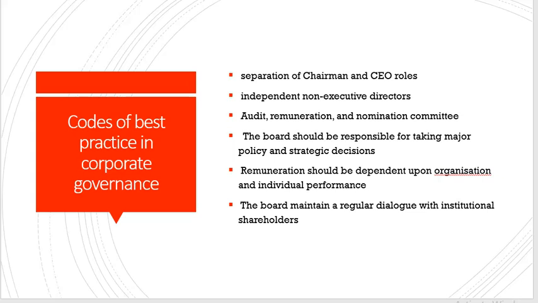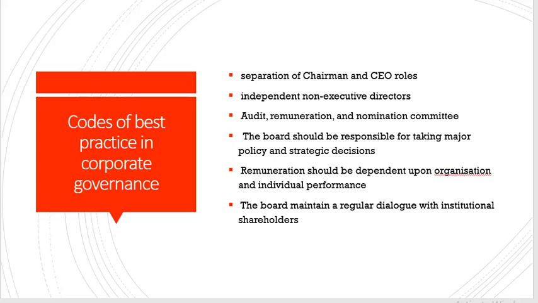So there are various corporate governance codes that we have, which we have learned maybe in risk management, such as the Cadbury report, Greenbury report, Hampel report, so many codes that we have. But in summary, those codes provide some of the principles of corporate governance. For instance, separation of the chairman and CEO roles. So the chairman should be a different person, the CEO should also be different.